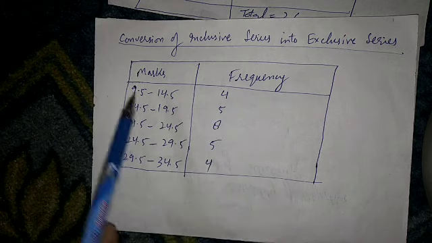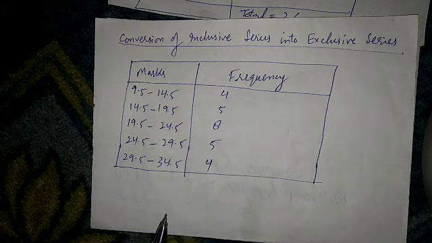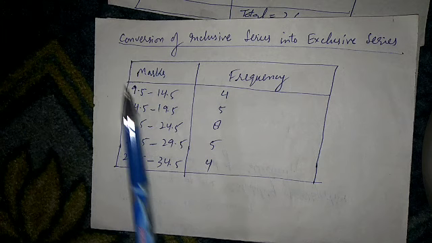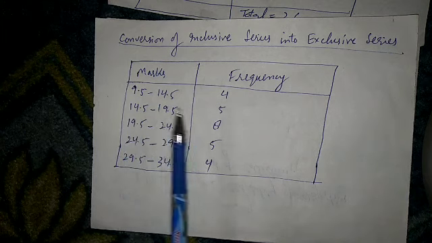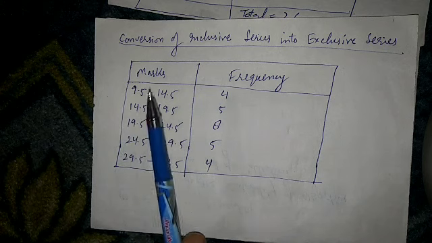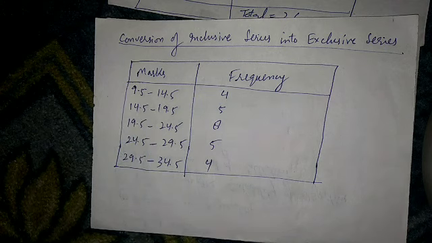Now, when we convert this inclusive series into exclusive series, you see what are the differences between exclusive and inclusive series. Number one, in case of exclusive series, the upper limit of one class interval is the lower limit of the next class interval.